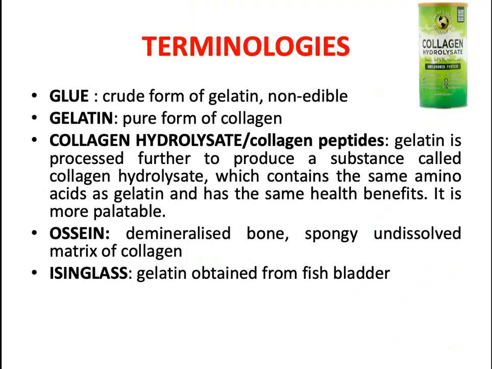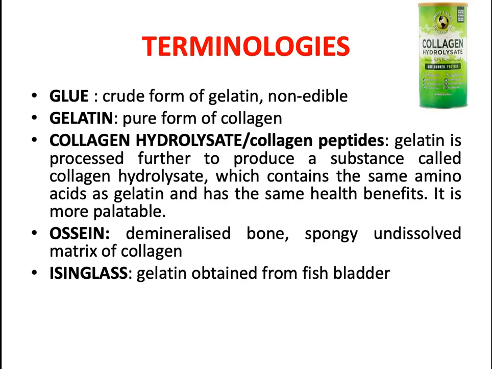So some terminologies we have to understand. First I'll tell you what is glue. Glue is nothing but the crude form of gelatin, which is mainly used as an adhesive material, not edible. Its purity is very low. What is gelatin? The pure form of collagen. Then we have the collagen hydrolysate or the collagen peptides.